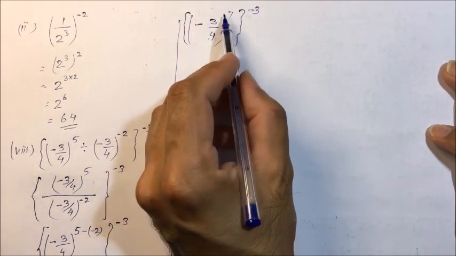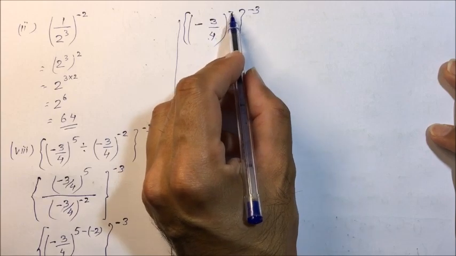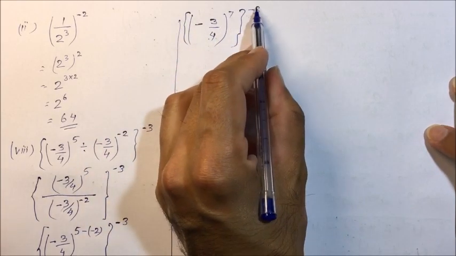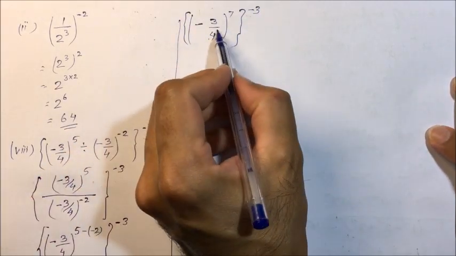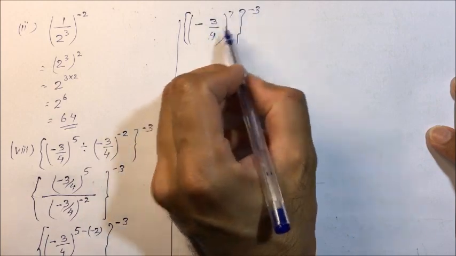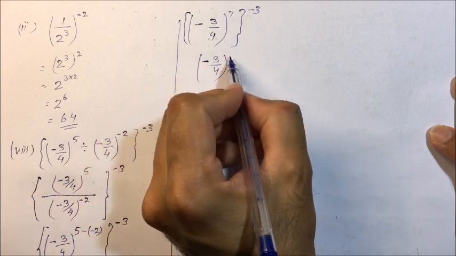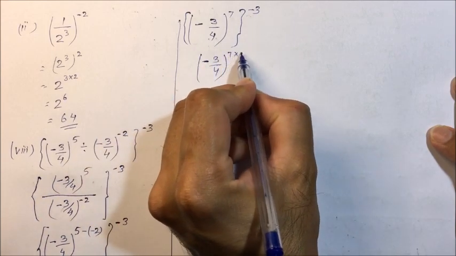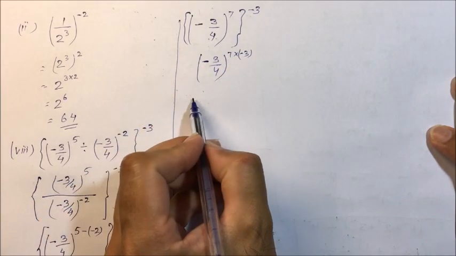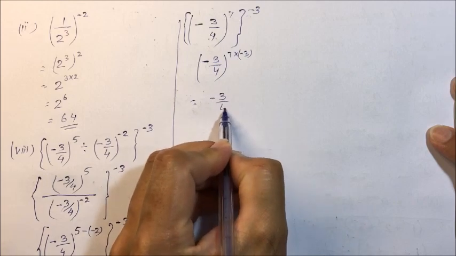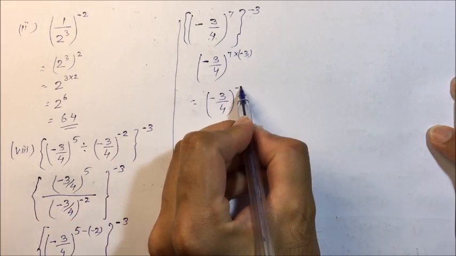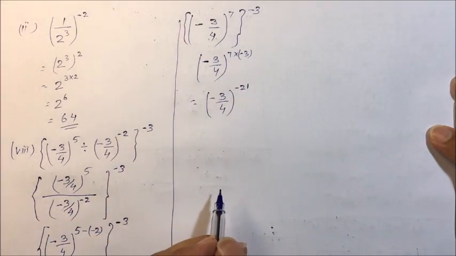Minus 3 by 4 whole to the power 7, and this bracket closed raised to the power minus 3. So it is a raised to power m raised to power n. So it will be minus 3 upon 4 raised to power 7 into minus 3. So it will be minus 3 upon 4 raised to power minus 21.